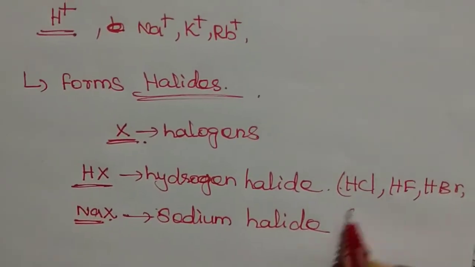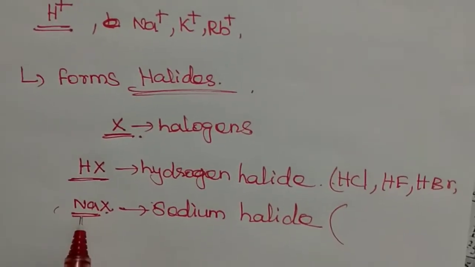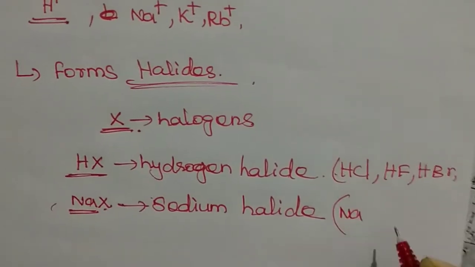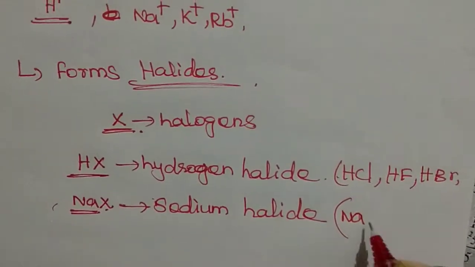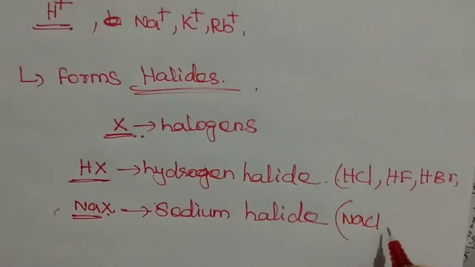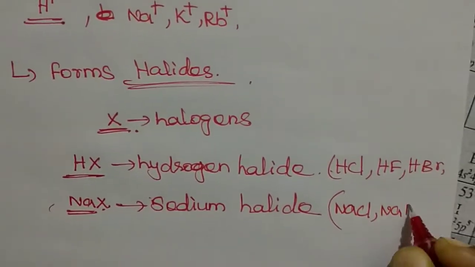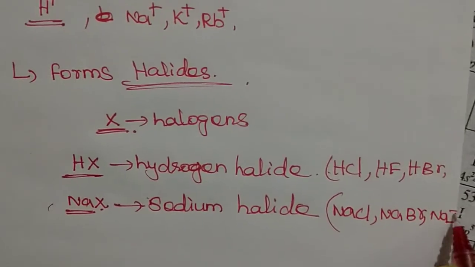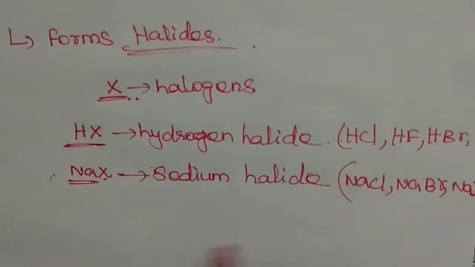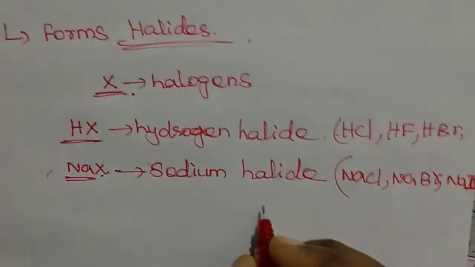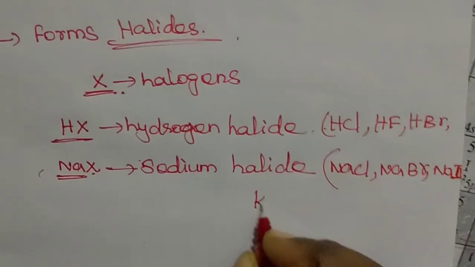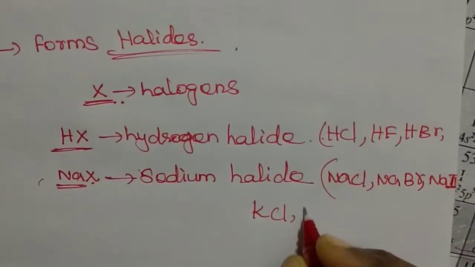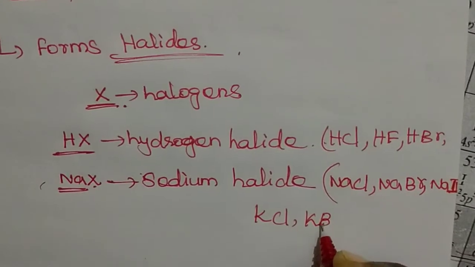Then what are the examples for the alkali halides? Sodium is combined with the halogens: NaCl, NaBr, or NaI, sodium iodide. Another example is KCl, KBr.